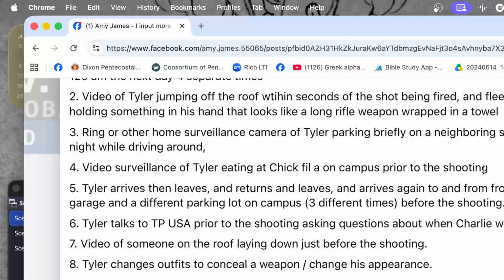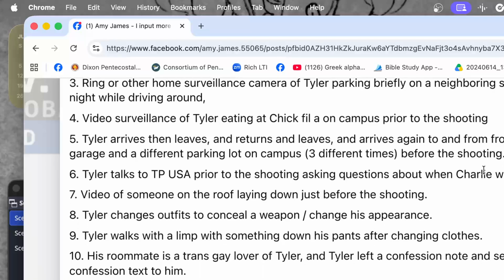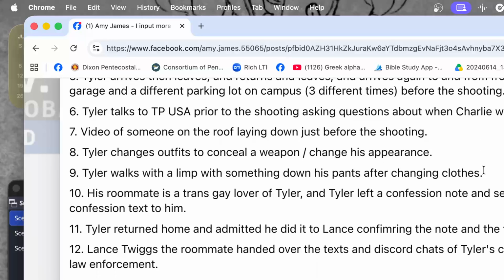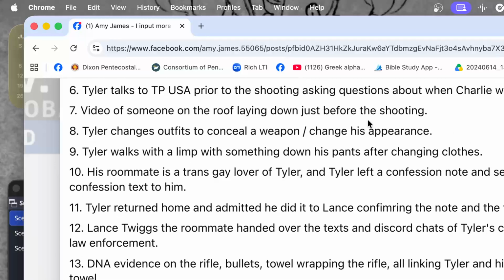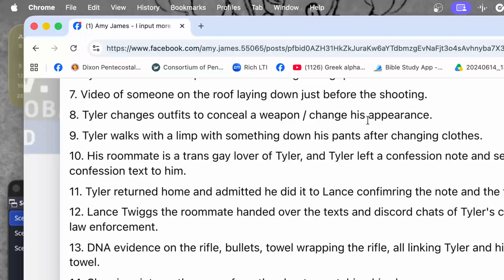Number 5, Tyler arrives, then leaves, and returns and leaves, and arrives again to and from a parking garage in a different parking lot on campus 3 different times before the shooting. Number 6, Tyler talks to Turning Point USA prior to the shooting, asking questions about when Charlie will be there. Number 7, a video of someone on the roof laying down just before the shooting. Number 8, Tyler changes outfits to conceal a weapon and change his appearance. Number 9, Tyler walks with a limp with something down his pants after changing clothes.